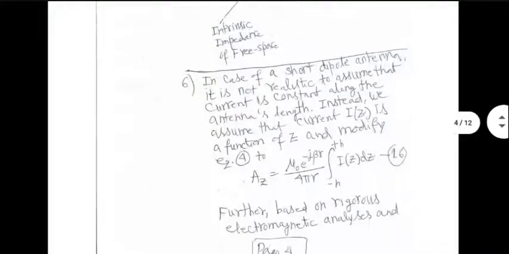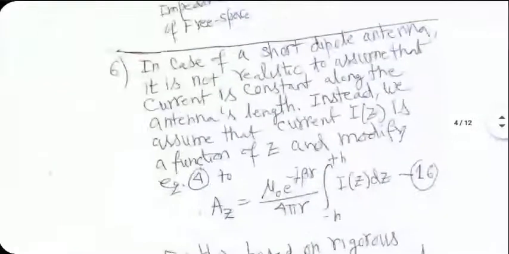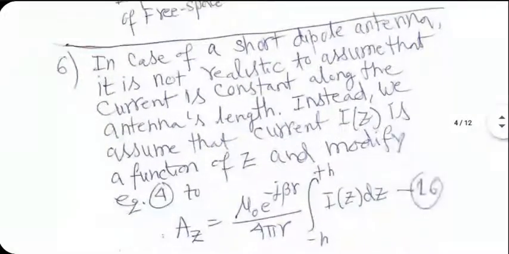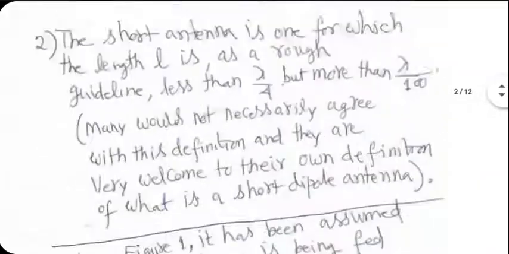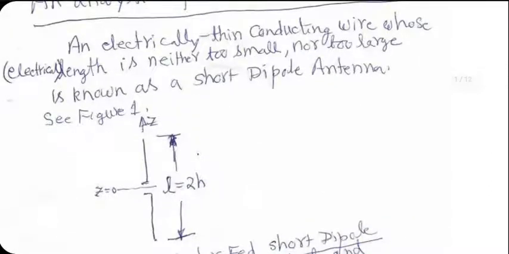What happens in case of a short dipole? Where is the departure? It is not realistic in that case to assume that the current is constant with z. That's for sure. The recommendation is that you assume linear variation of current with z, but a different equation to be used in the top half and another equation to be used in the bottom half. The same equation will not be able to describe both the currents.